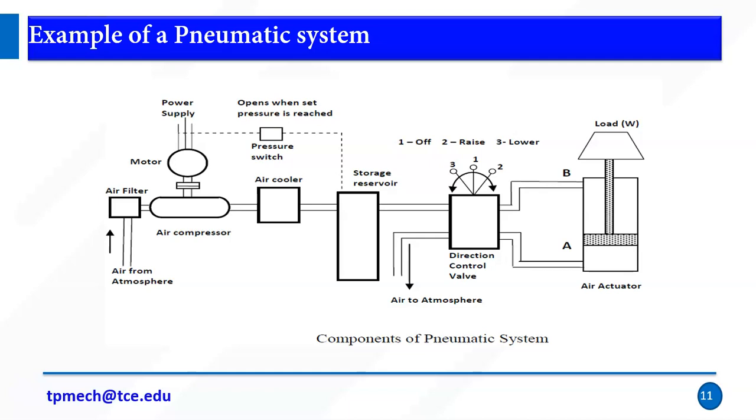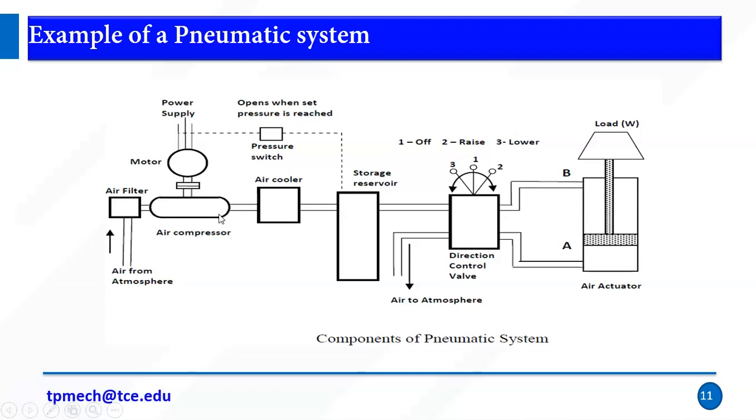Right. Again, this is one of the examples of a pneumatic system. Here we take air from the atmosphere. It is filtered with the help of an air filter, so the foreign or contamination particles settle down here, and it is passed on to the air compressor. The compressor is coupled with the electric motor. If you give power supply to the electric motor, it will start working, and the air compressor will start working. The air compressor compresses the air and discharges high pressure air.